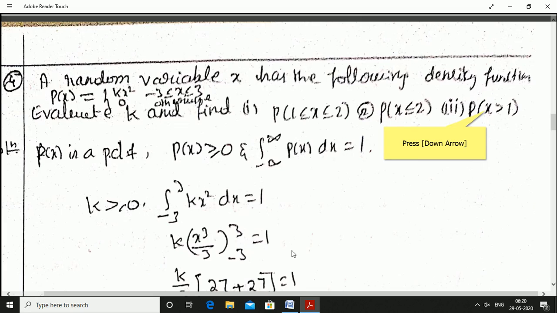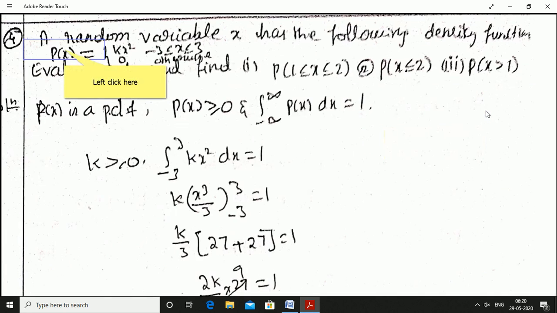One more problem. A random variable x has the following density function. Probability of x is equal to k x square from minus 3 to 3, 0 otherwise. Evaluate k. Find probability of 1 less than or equal to x less than or equal to 2, probability of x less than or equal to 2, probability of x greater than 1.